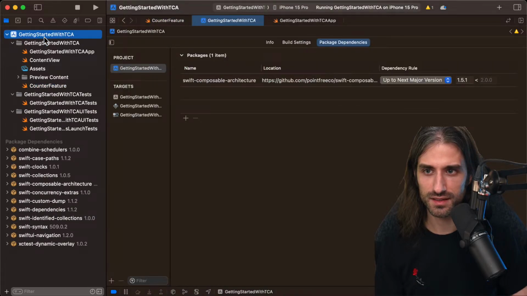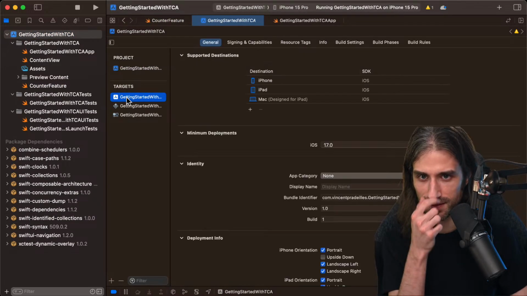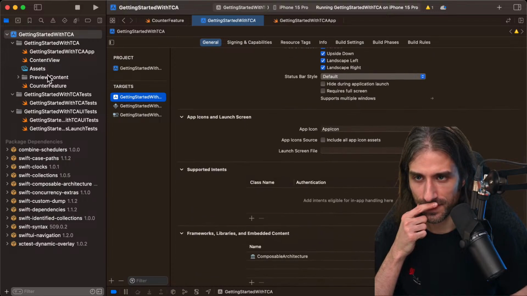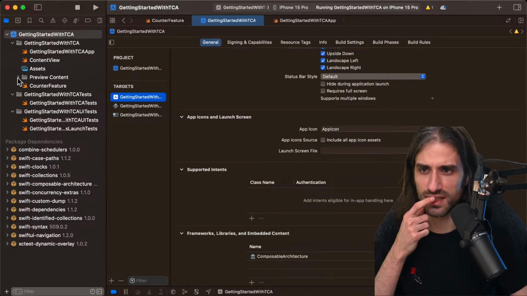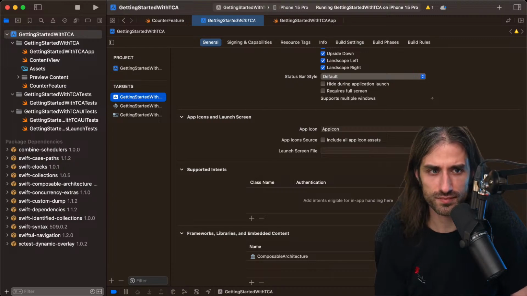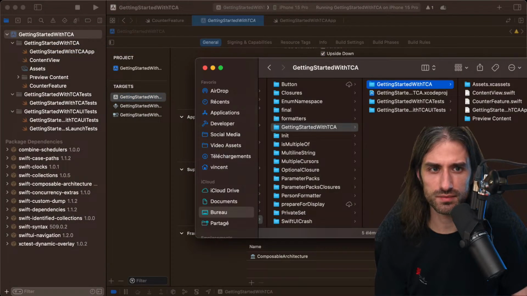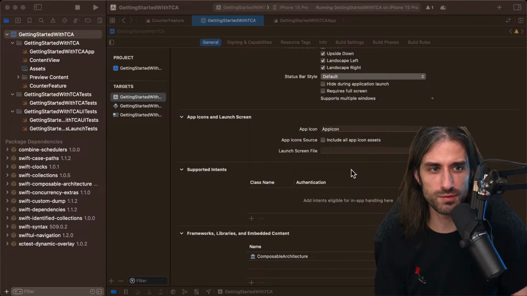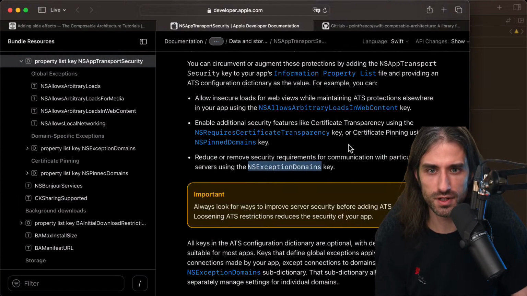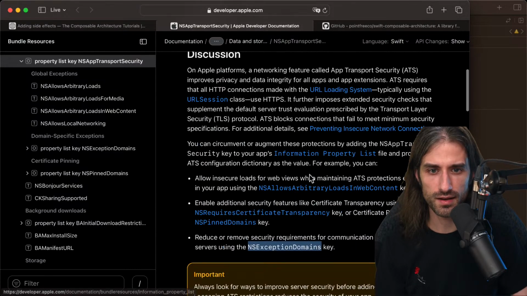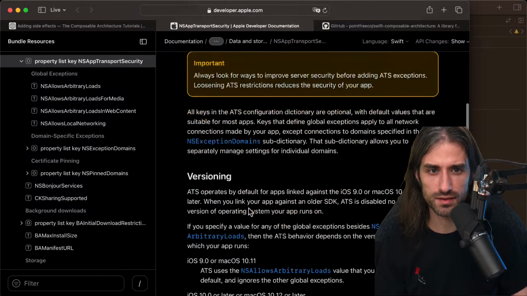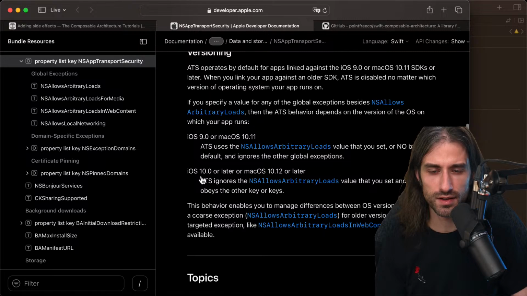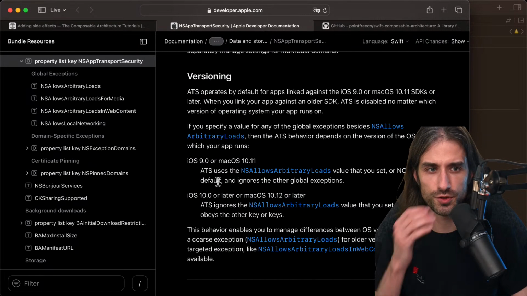Where is this thing? Do we still get a plist when we do an iOS SwiftUI app? Because I don't have the plist created. I'm just gonna show in Finder just to see. No, I don't have the plist. So you say NSAllowsArbitraryLoads. It's probably the easiest for the purpose of a demo. Here they say that it's going to be ignored, but maybe on the simulator it's not going to be ignored.